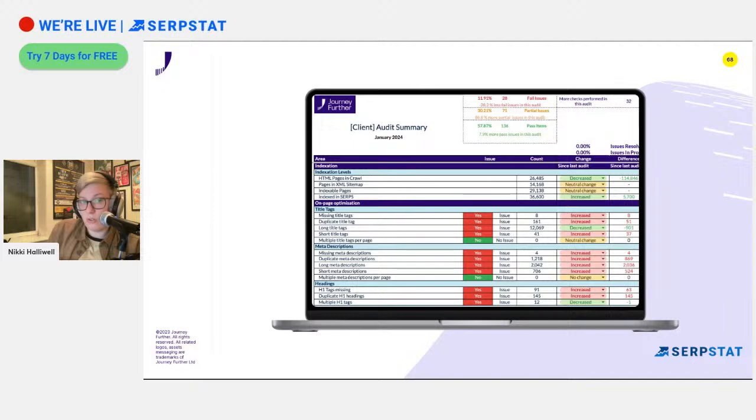But what we'd also done on this one is, because we'd worked with them in the past and conducted an audit the year before, I was able to compare the two, and this is something that they really needed to see, as well as these numbers, so they can see where things have increased or decreased and what this difference was, and how many items had failed in the checklist and things like that. So it meant that they could just quickly come in and see those changes, and take that away.